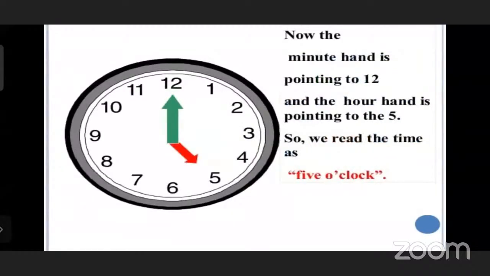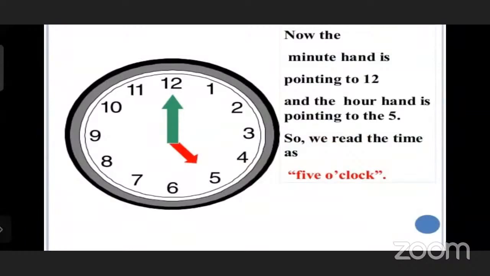Now the minute hand is pointing to the 12 and the hour hand is pointing to the 5. You can see the minute hand is sharp on 12 and the hour hand is on 5. What is the time now? 5 o'clock. Very good.